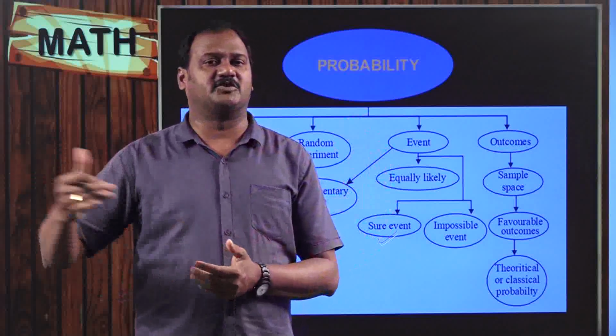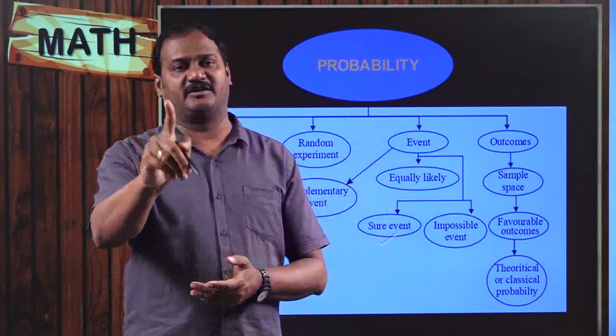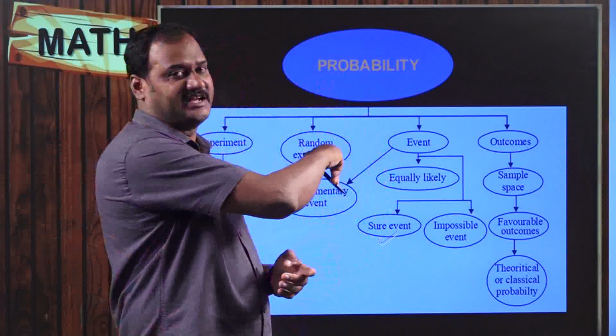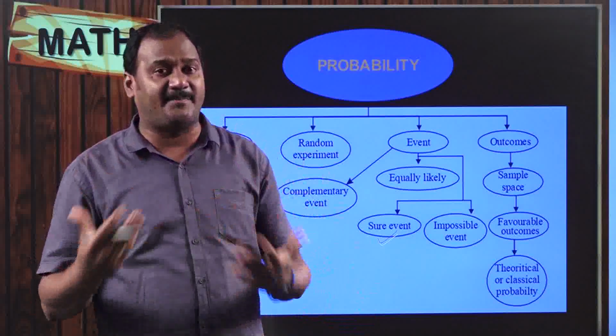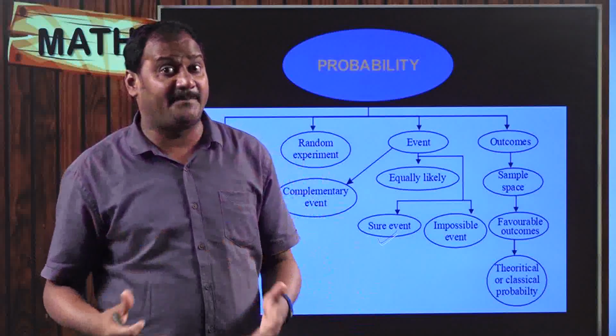So if you see the board paper, then definitely you can find one problem from the chapter called probability. So that is what is called a sure event. It will happen definitely.